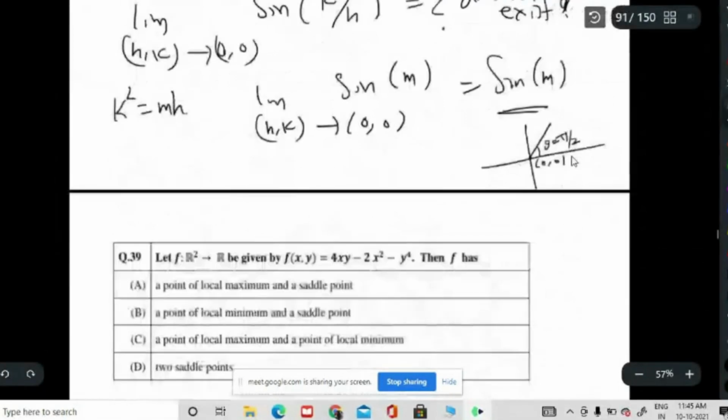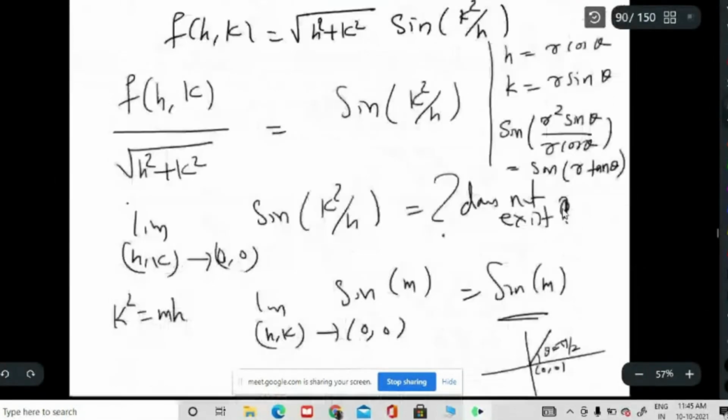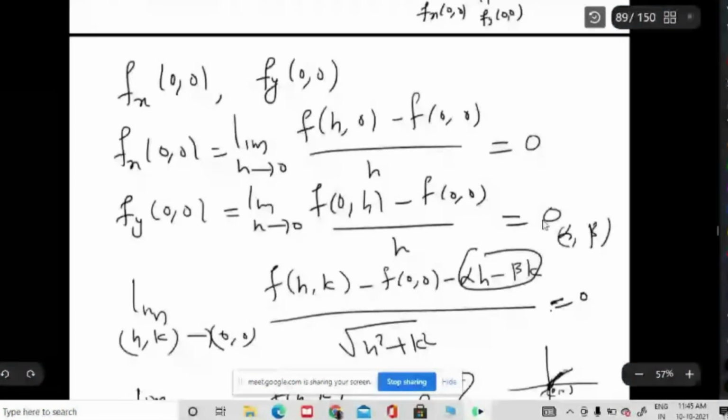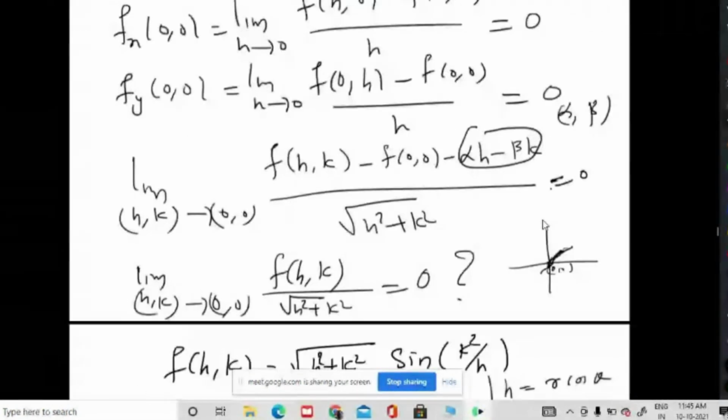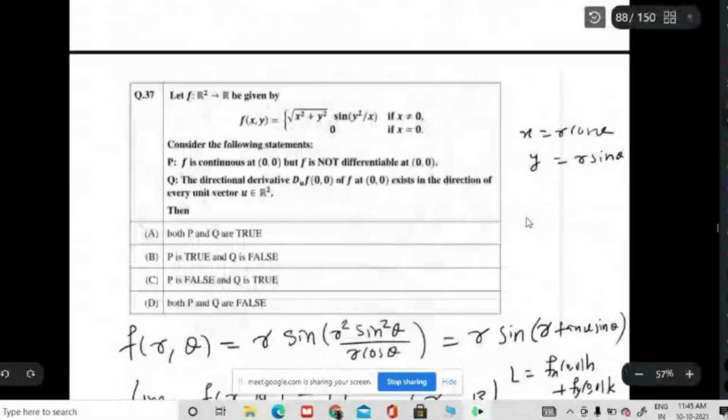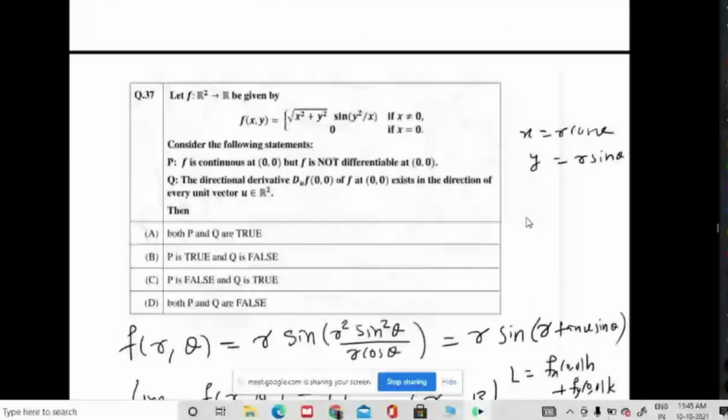Okay. So what is the next question? We will go for. Sorry, sir. Okay. What we got is the first one is correct, right? F is continuous at 0, 0 and is not differentiable at 0, 0. Is that correct? That much only we got. Hello? Yes, sir. Continue, sir.